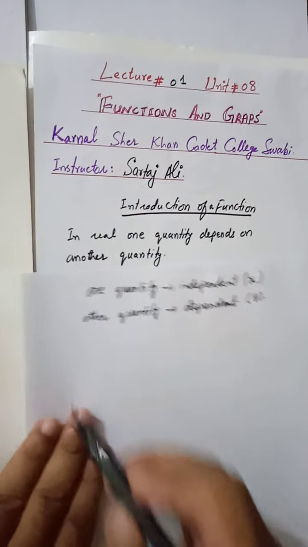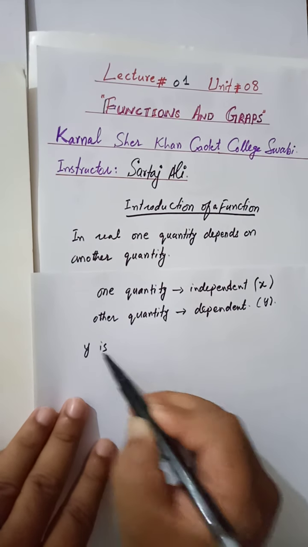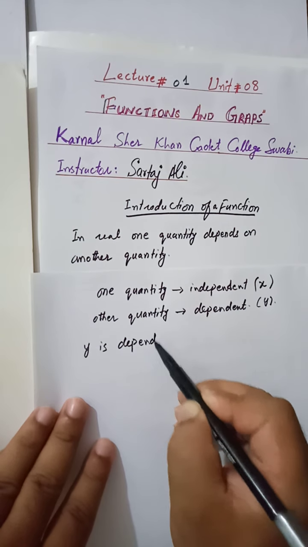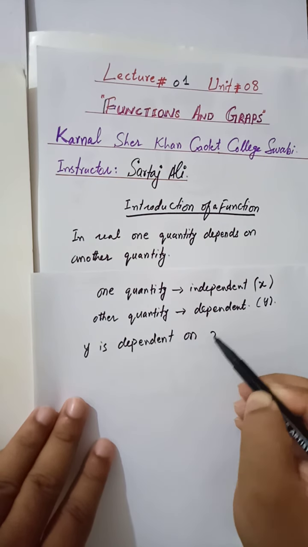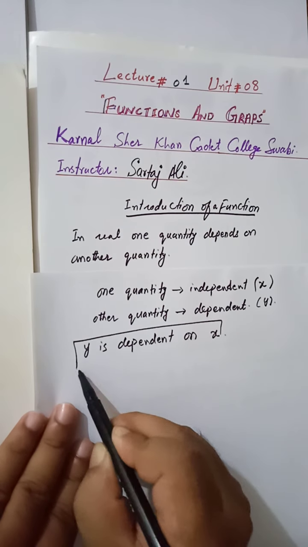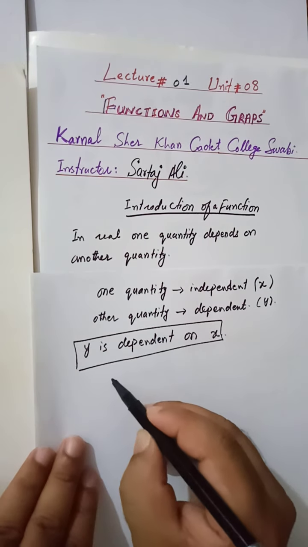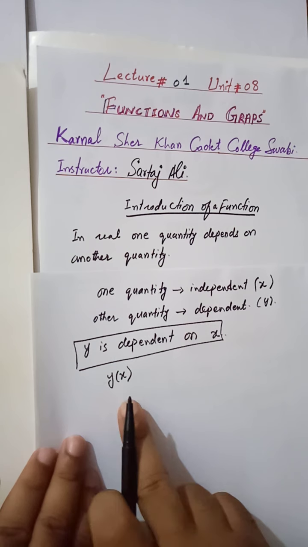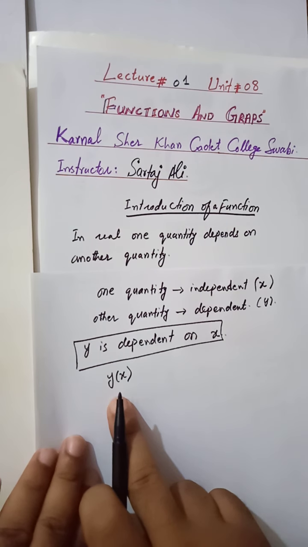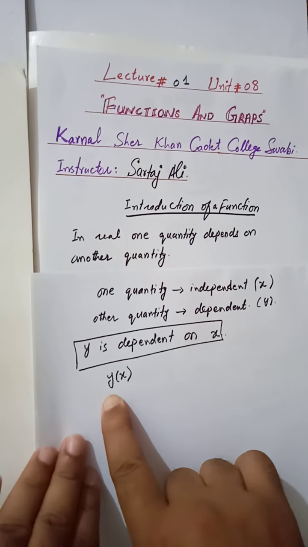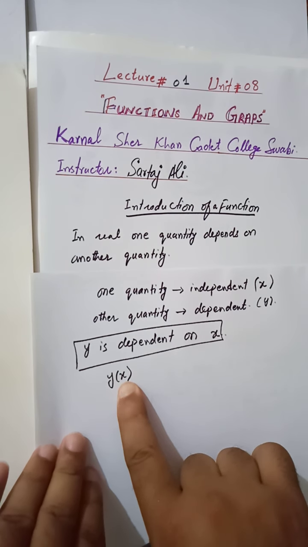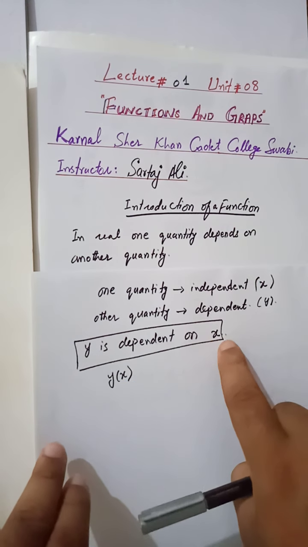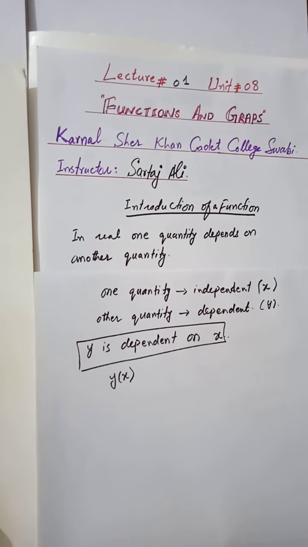So let's say y is dependent on x, so we can mathematically write y of x. This is not the multiplication of y and x. This notation shows that the quantity y is dependent on the quantity x. So this y is the dependent quantity and this x is your independent quantity. Okay, these are just the notations that we discussed.